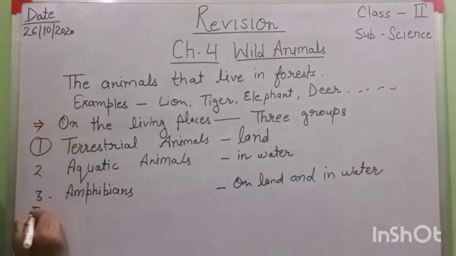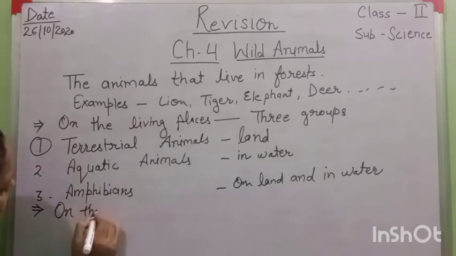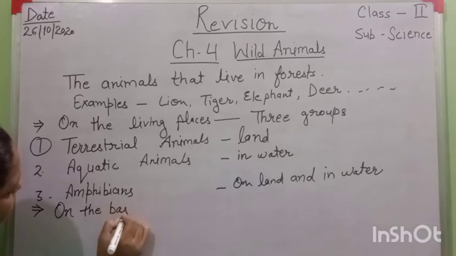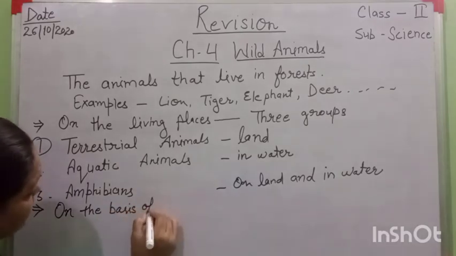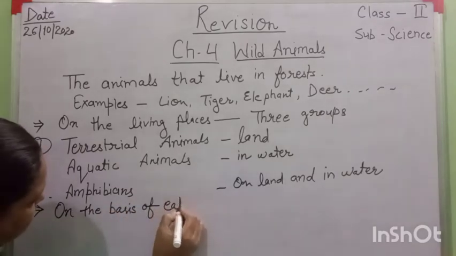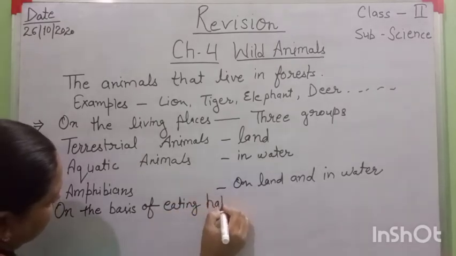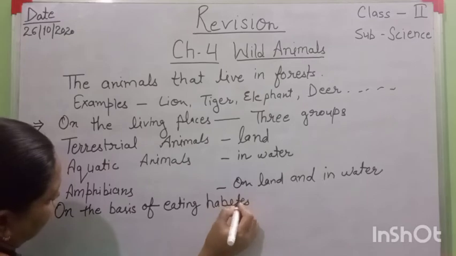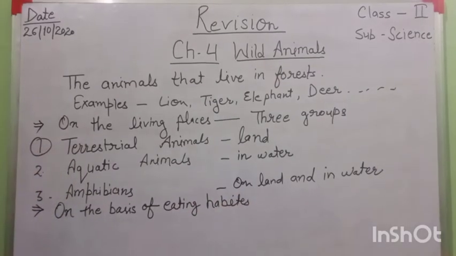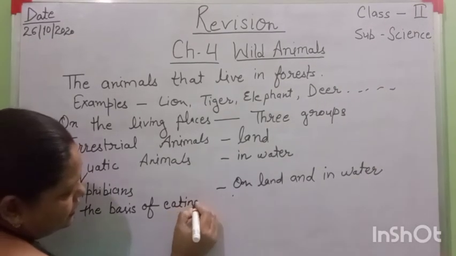Then the second one is on the basis of eating habits.